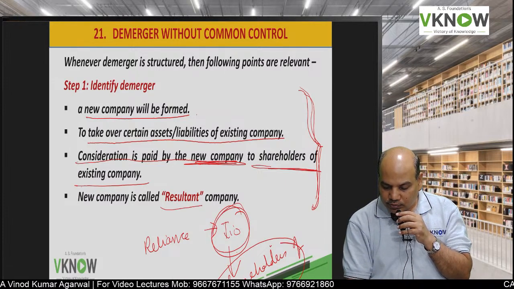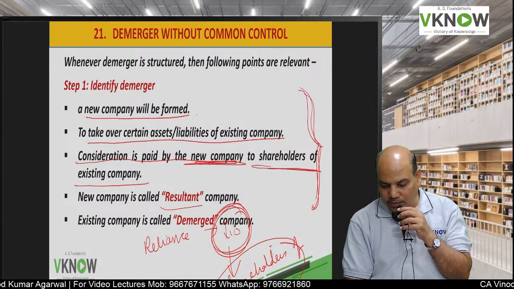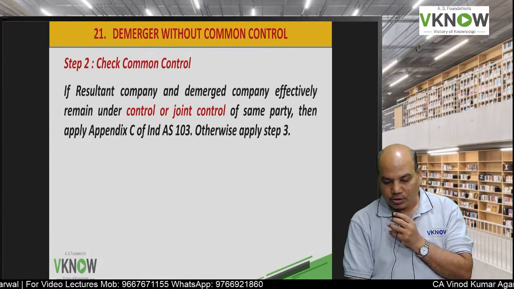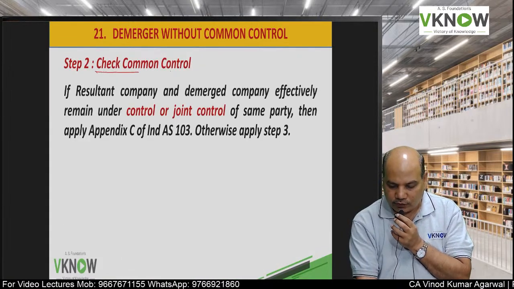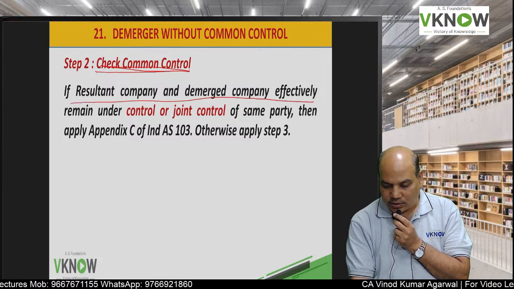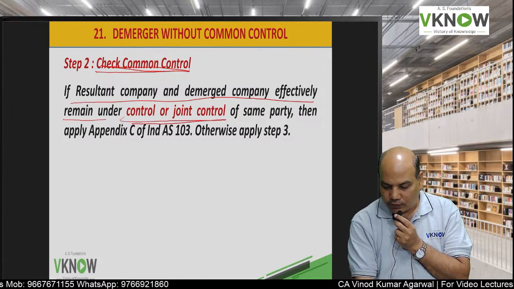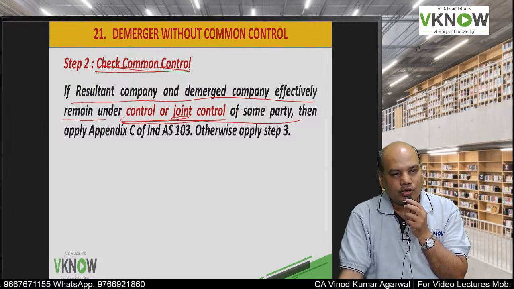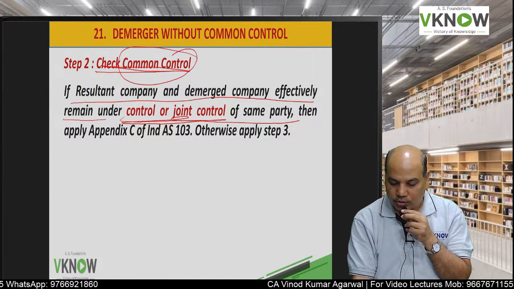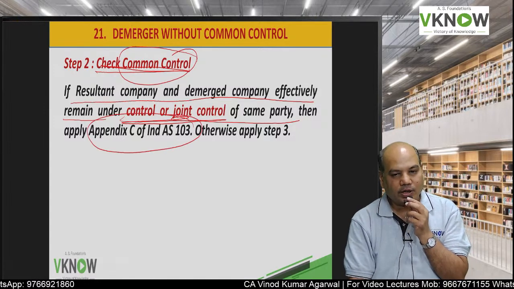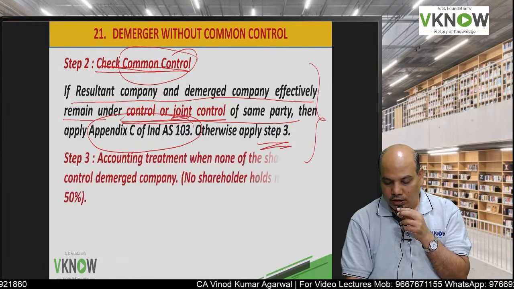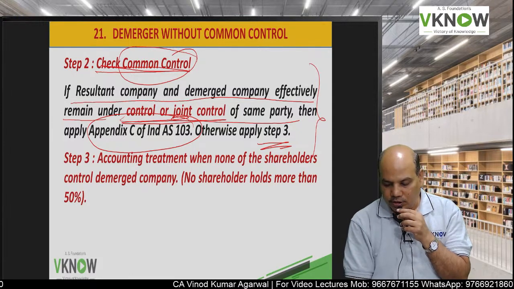This new company Jio will be called the resultant company. This existing company Reliance is called the demerged company. Then we have to check common control, very important for the exam. Common control means the resultant company and the demerged company effectively remain under control or joint control of the same party. Then it is a case of common control, and we will apply Appendix C of Ind AS 103. If it is not common control, go to step number 3.